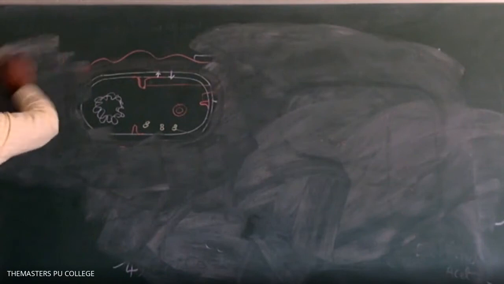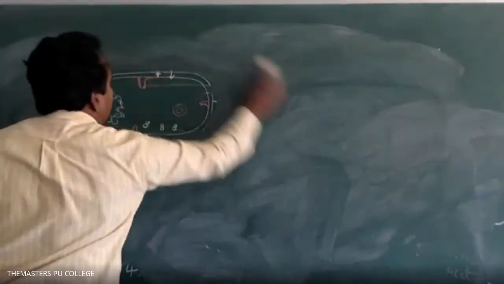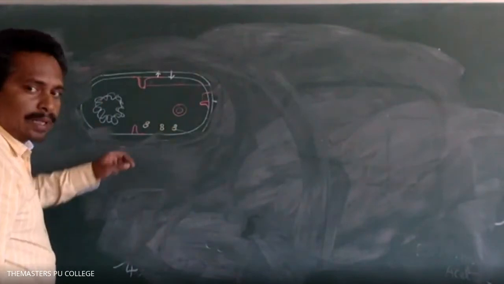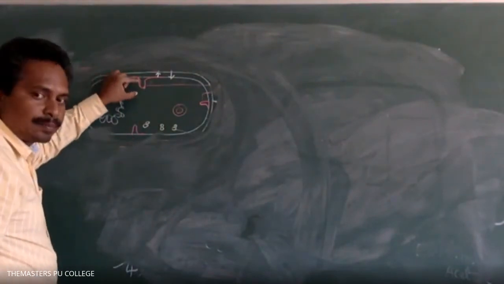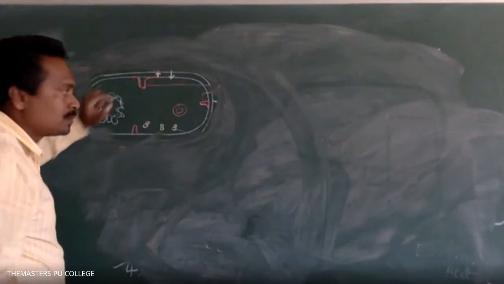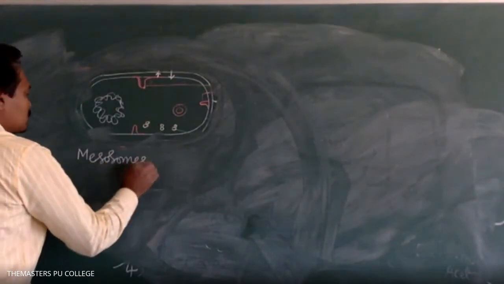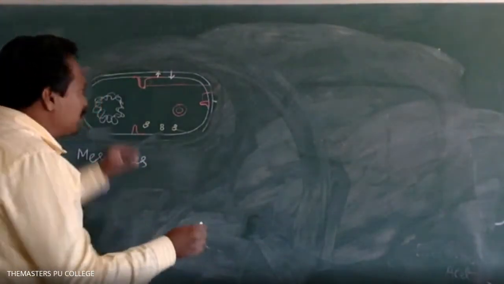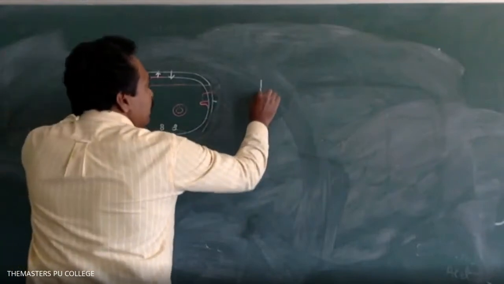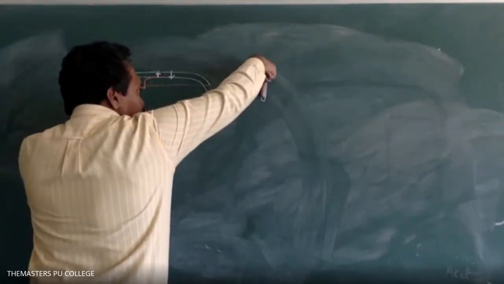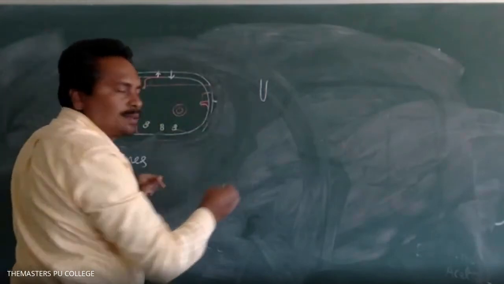Right. In prokaryotic organisms, the cell membrane forms foldings. These foldings are known as mesosomes. Some of the foldings are like finger-like projections, tubules.